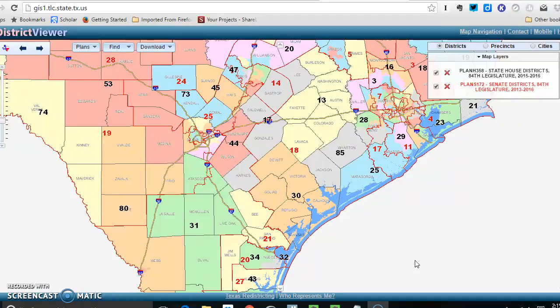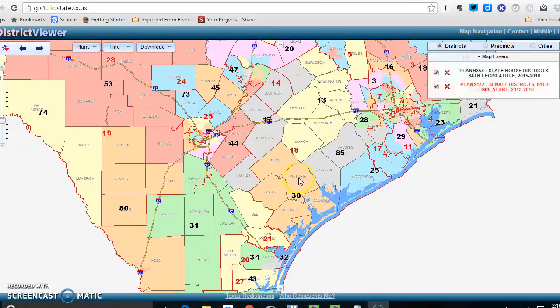And in particular, one of the reasons we talk about redistricting is because these boundaries change, and what you see are the state Senate districts outlined in red, so wherever you see a red number, that means it's a state Senate district. And the state House districts are different colors, and everywhere you see a black number, that means that you have a state House district. So you're actually represented by two different people in the legislature. You have your state House representative in the Texas House of Representatives, as well as your state senator.